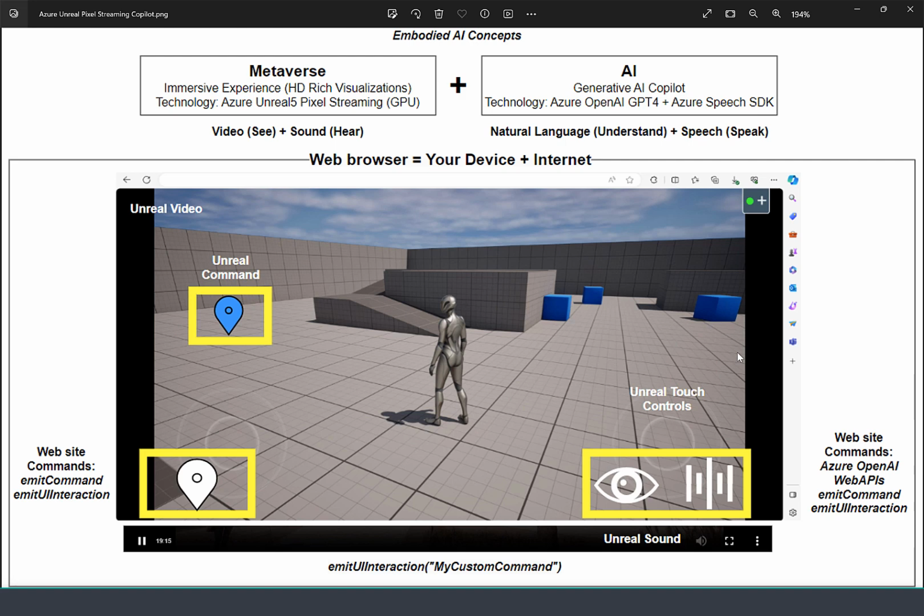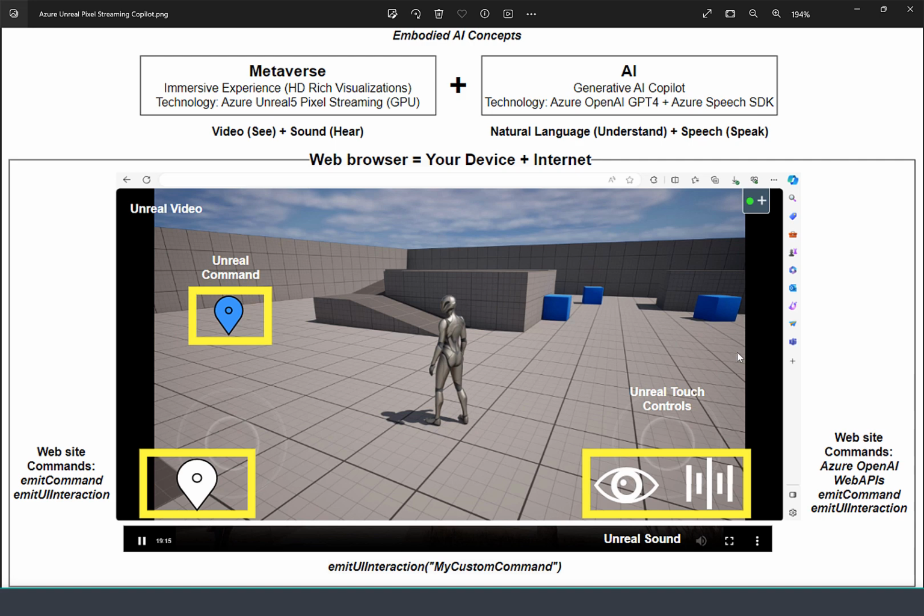Good morning all. My name is Alex, and in this video I'm excited to talk about Azure Unreal Pixel Streaming and the application of different Copilot scenarios using generative AI models in Azure. So let's look at this diagram here.